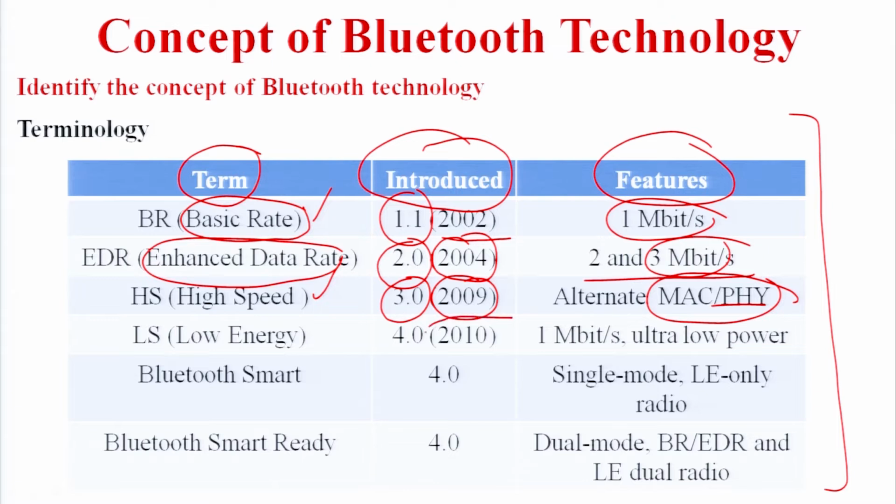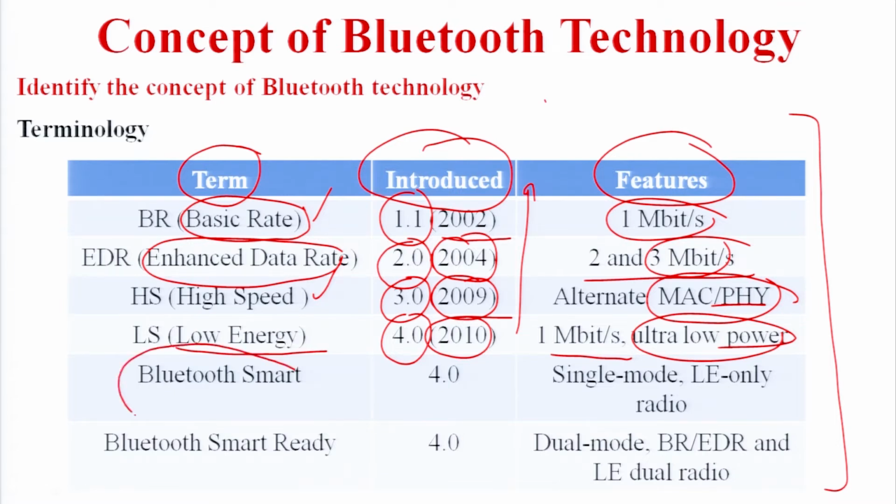After that, in the year 2010 Bluetooth 4.0 was introduced, and it is low energy. Basically its energy consumption is very less as compared to the previous versions, and it has 1 megabit per second, and it has ultra low power, meaning whenever we are using it, its energy consumption is very less as compared to the previous versions. After that we have Bluetooth Smart.